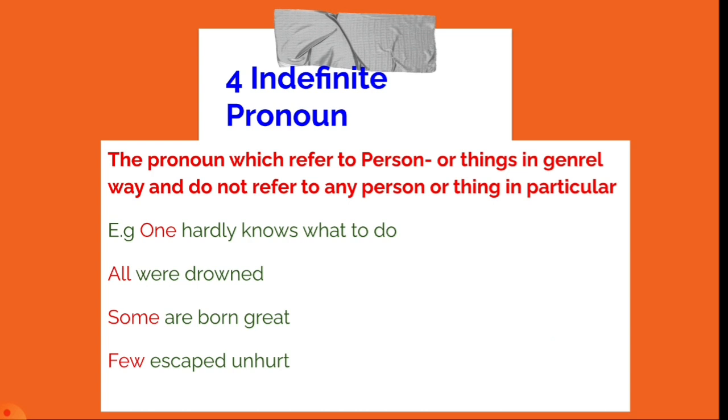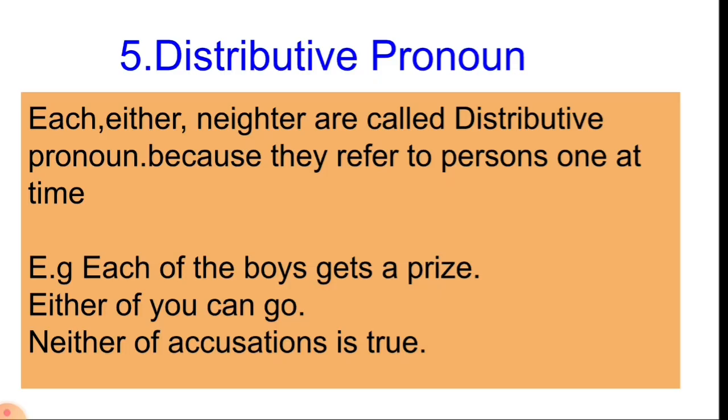Okay. So the second example, all were drowned. Here all is an indefinite pronoun. Some are born great. Here some is the pronoun used for some people who are born great. So this pronoun some is used in a general way. The next example is few escaped unhurt. Here we cannot say who particularly are the people who escaped unhurt. They are few, but we cannot tell particular things about them. So this one, all, some, few, tells us that these are the indefinite pronouns.